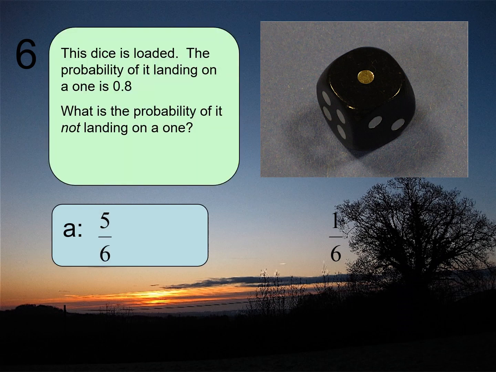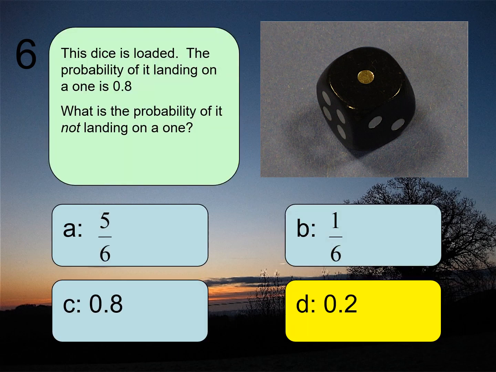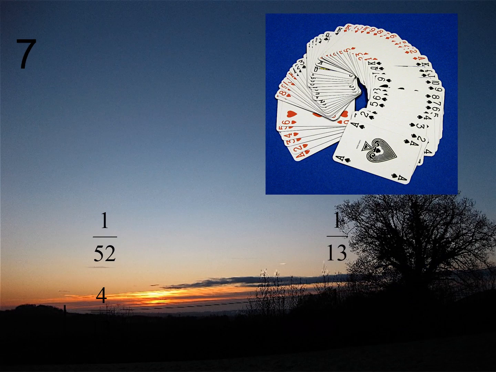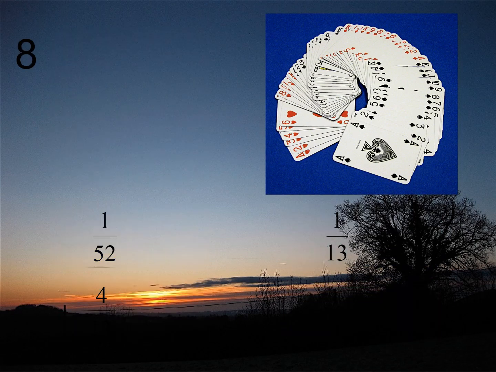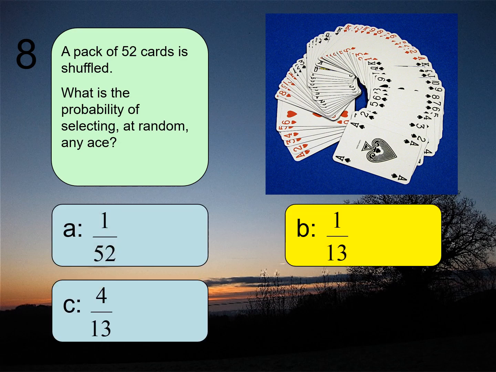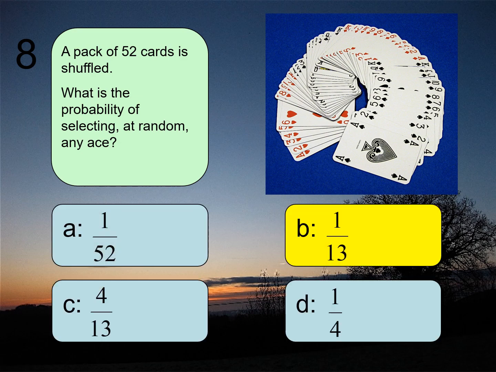Question 6. Sorry if I rushed this here at the end. Hopefully you're happy with it. Question 7. 1/52. The next one is going to be 1/13. Obviously it's 4 out of 50. No, sorry. Oh, did I make a mistake here? Of any ace, 1/13. Is that right?